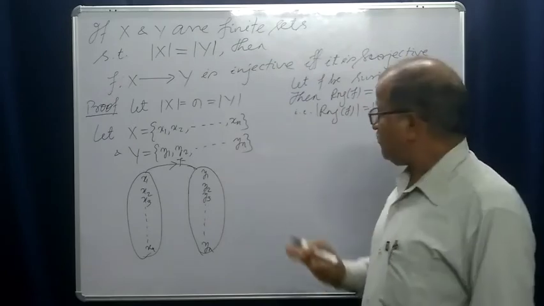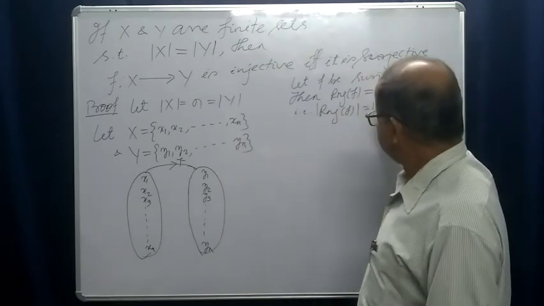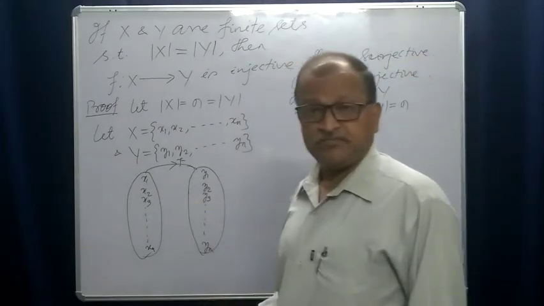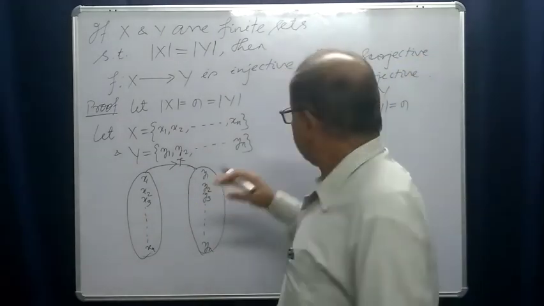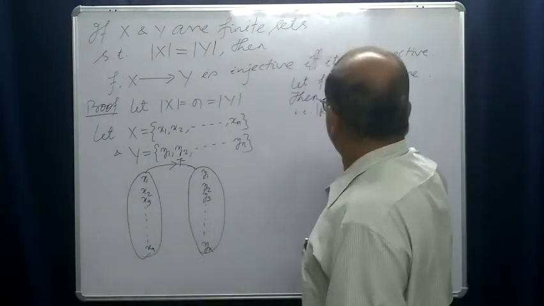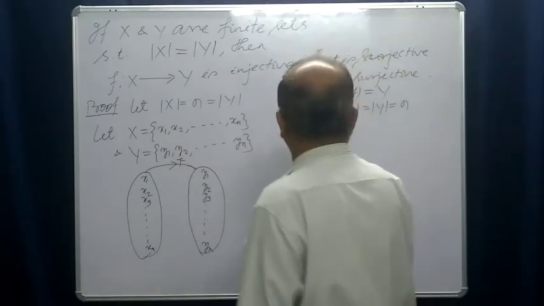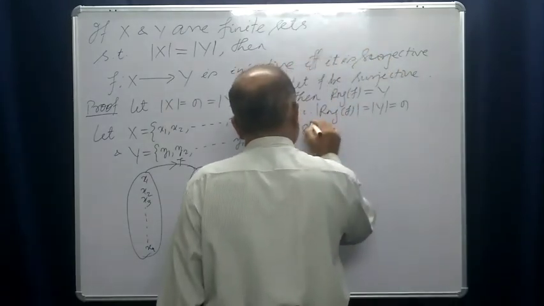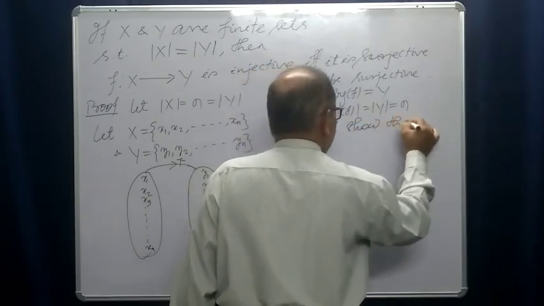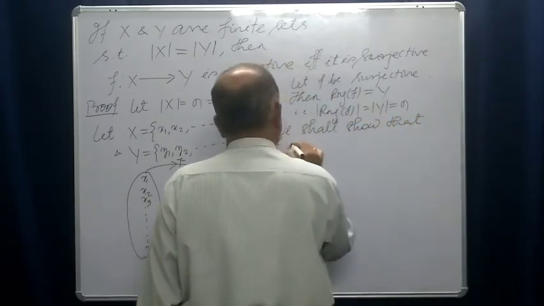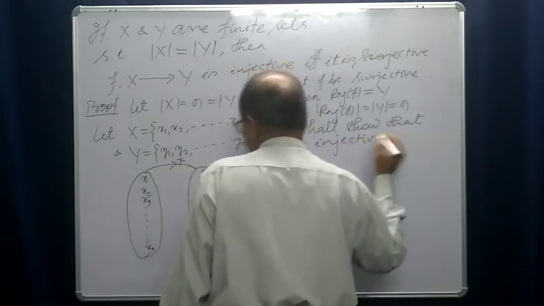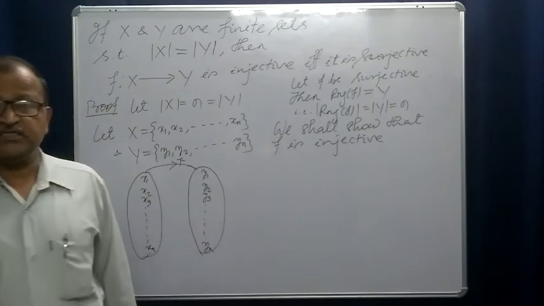Now, we shall show that f is injective. This is given, and we shall show that f is injective.